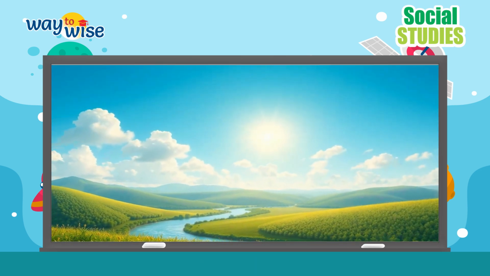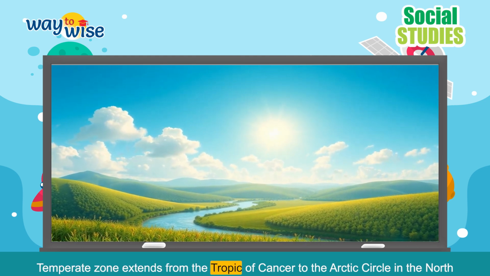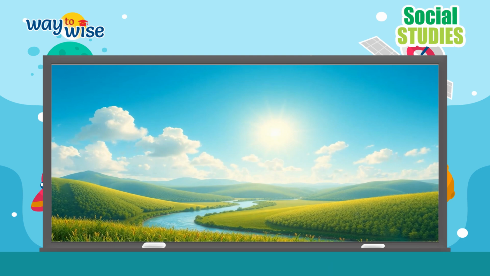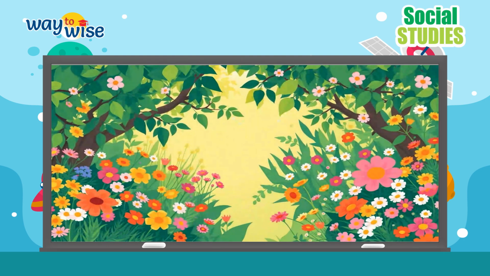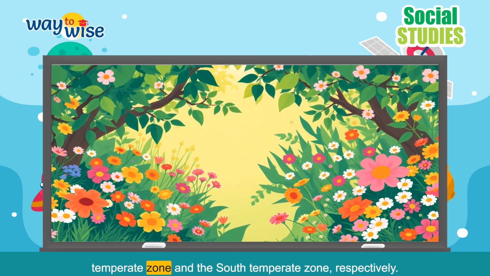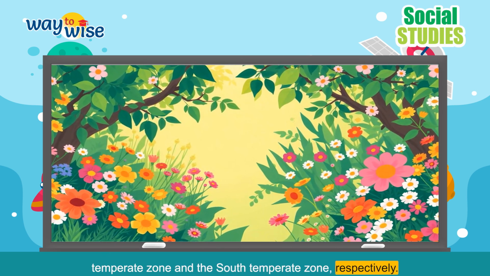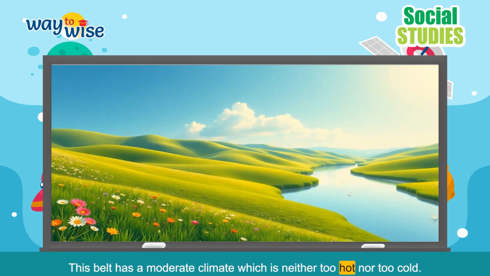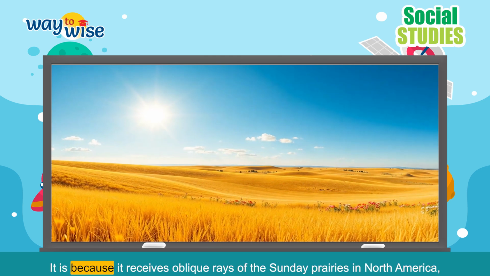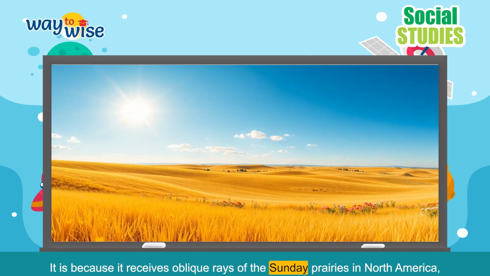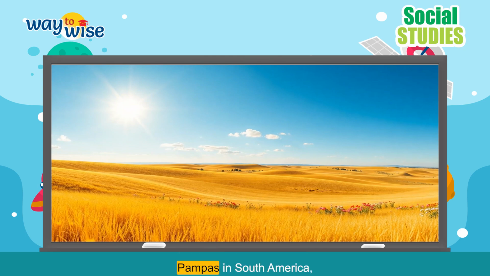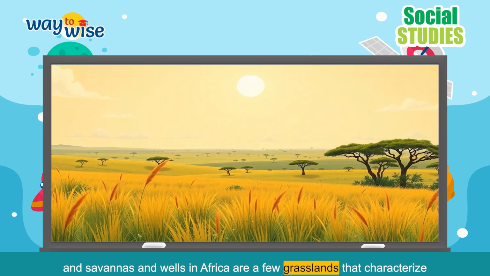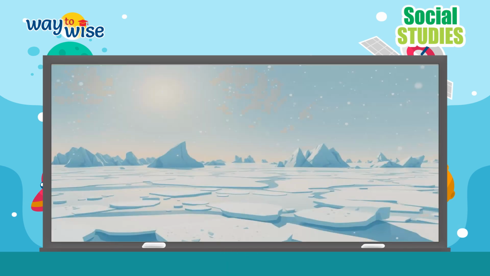Temperate zone. Temperate zone extends from the Tropic of Cancer to the Arctic Circle in the north and the Tropic of Capricorn to the Antarctic Circle in the south. These are known as the North Temperate Zone and the South Temperate Zone, respectively. This belt has a moderate climate which is neither too hot nor too cold. It is because it receives oblique rays of the sun. Prairies in North America, pampas in South America, and savannas and veldts in Africa are a few grasslands that characterize this belt.